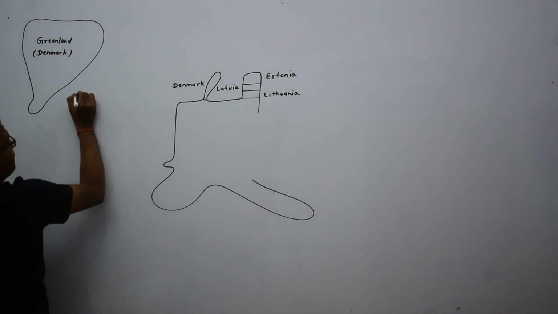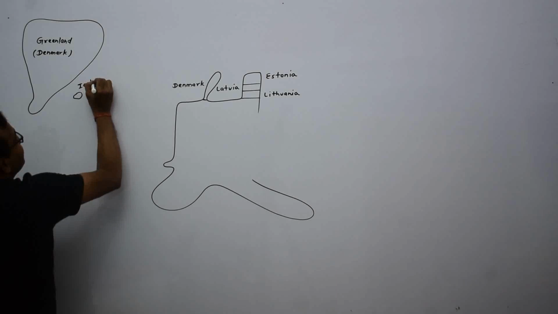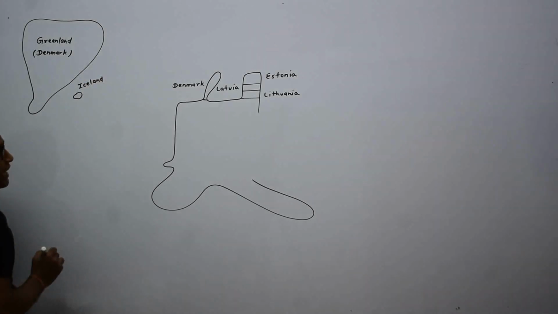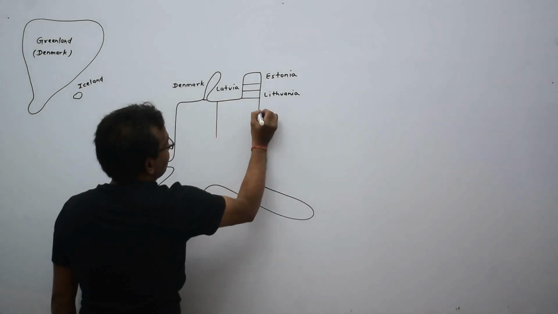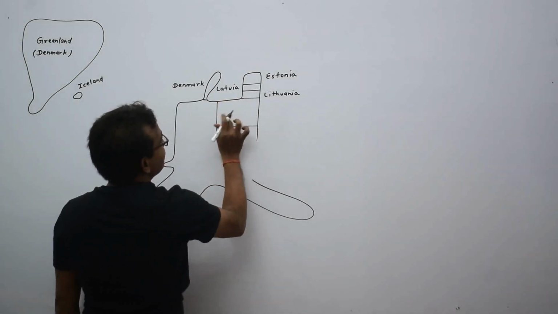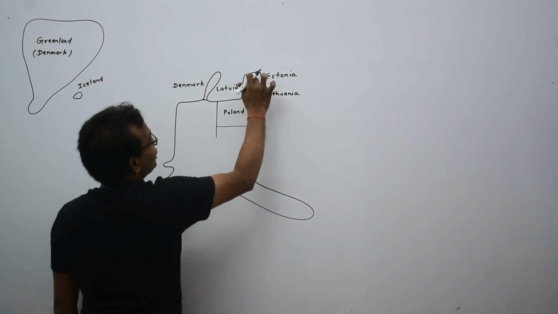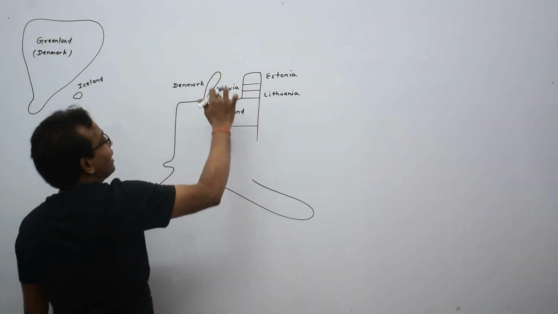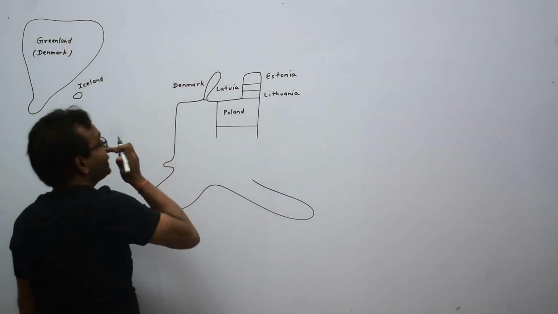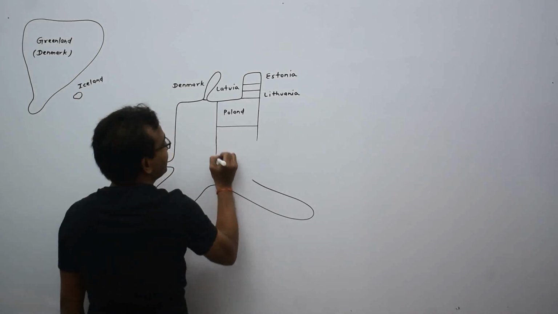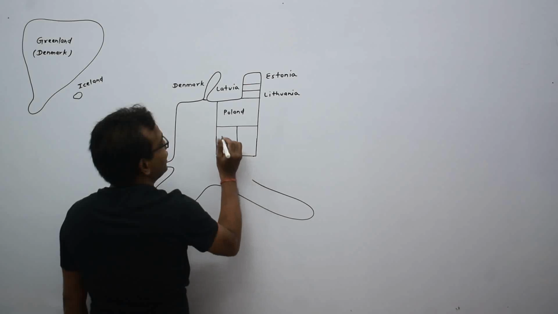Here is an independent country. This is Iceland. Here is a country. This is Poland. Estonia, Latvia, Lithuania, Denmark, Poland. Greenland is a part of Denmark. This is Iceland, an independent country. Here there are 4 continuous countries.